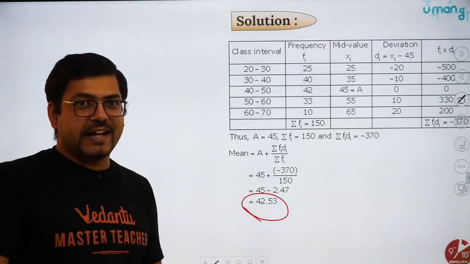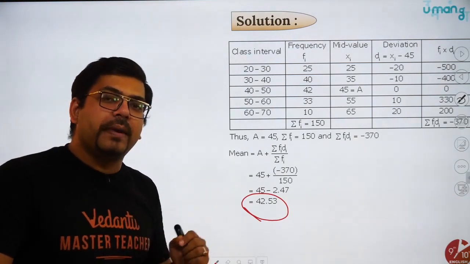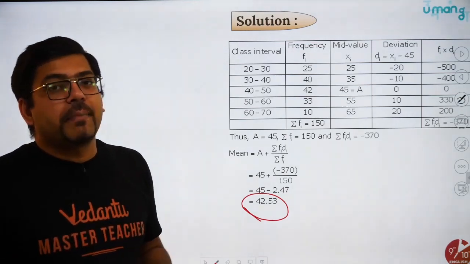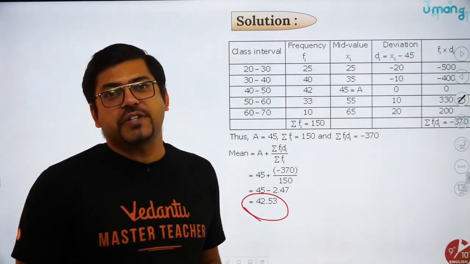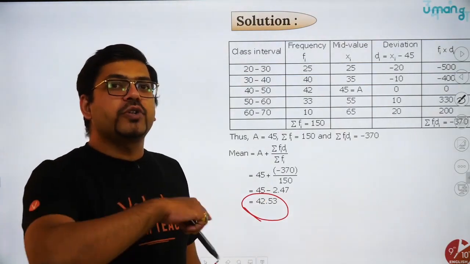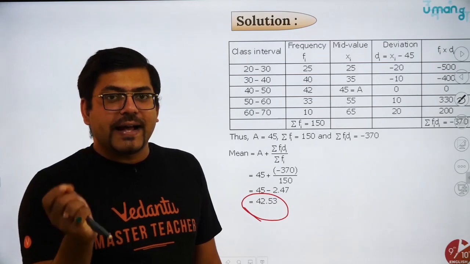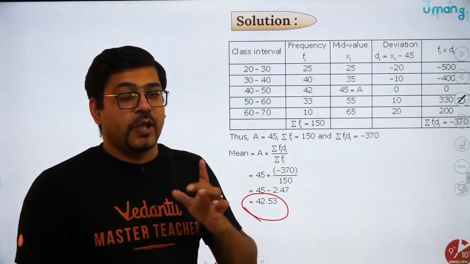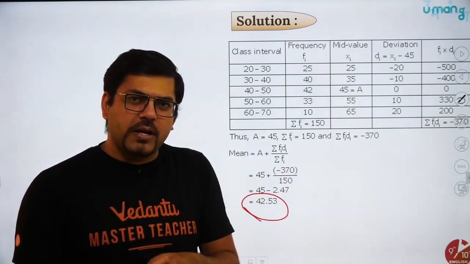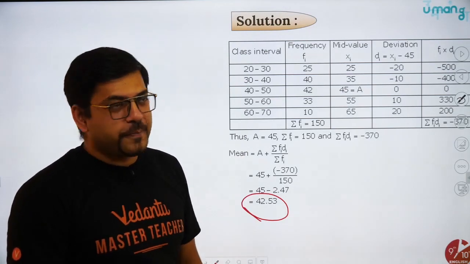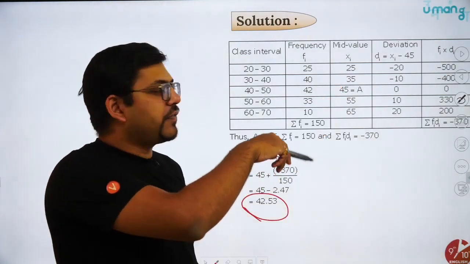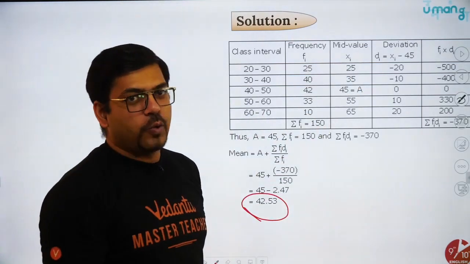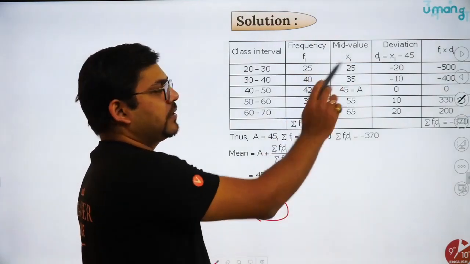Did you all understand this? That when do you have to apply direct method and when you have to apply assumed mean method? See, whenever your data becomes big, your calculation becomes clumsy, at that point of time you should switch to assumed mean, because assumed mean method has been designed only to make the calculations easier and your answer comes faster. So always remember, I'm not suggesting that if it is a normal data unnecessarily go for di. No, not required. So di shall be entered only if the data multiplication or calculation is pretty heavy. Then you shall go for di. Okay, I hope you all get it. So this is the method.